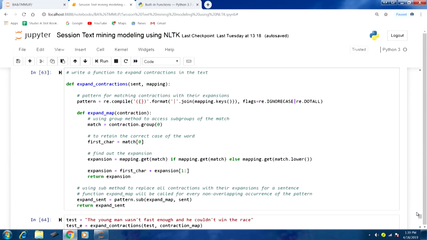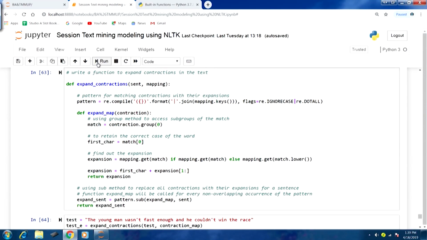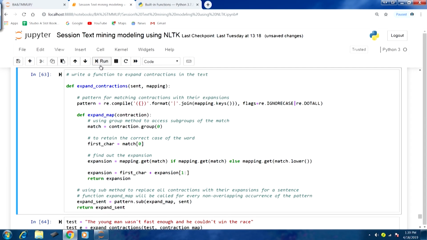In this fashion, finally we will be able to return the expanded sentence where all the contractions have been replaced with their appropriate expansions. So with this, let me run this, so that we have access to this user defined function.